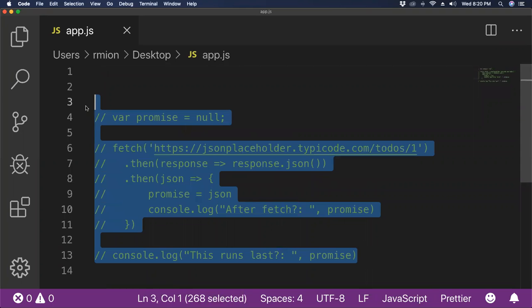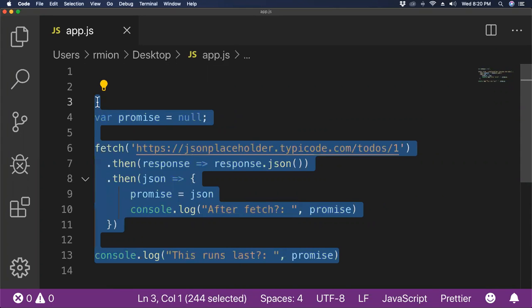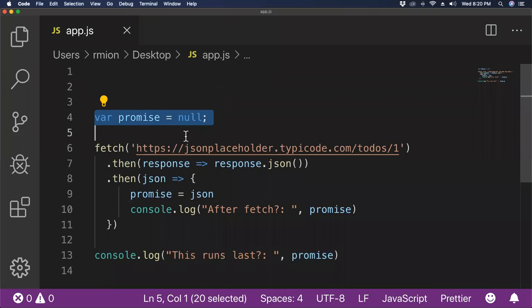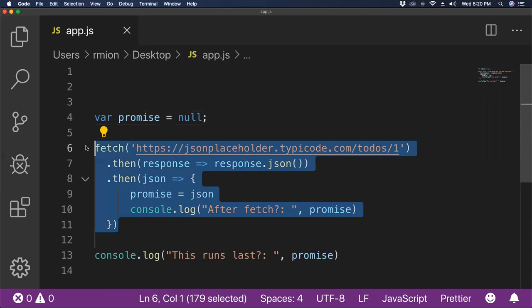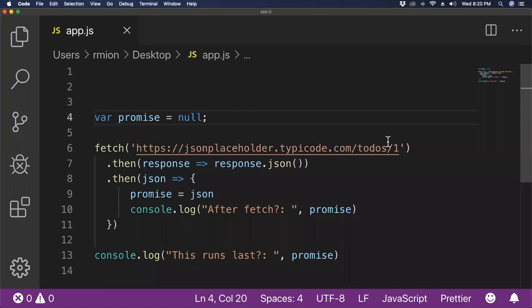But let's look at this. So if we uncomment this out, I am initializing a variable called promise to just be null, nothing's in it. Here is what may look very scary, but I'm calling fetch. So let's go ahead and just break this down a bit in the browser.